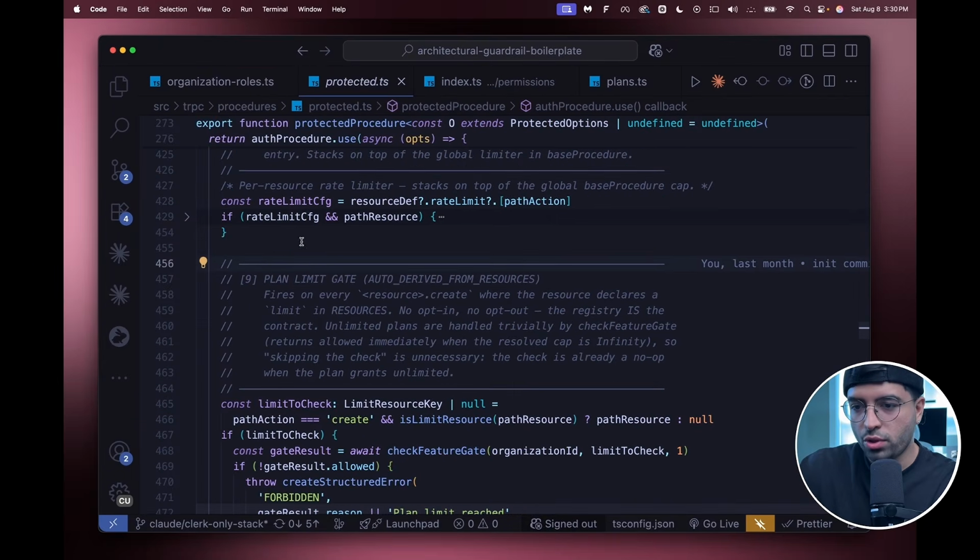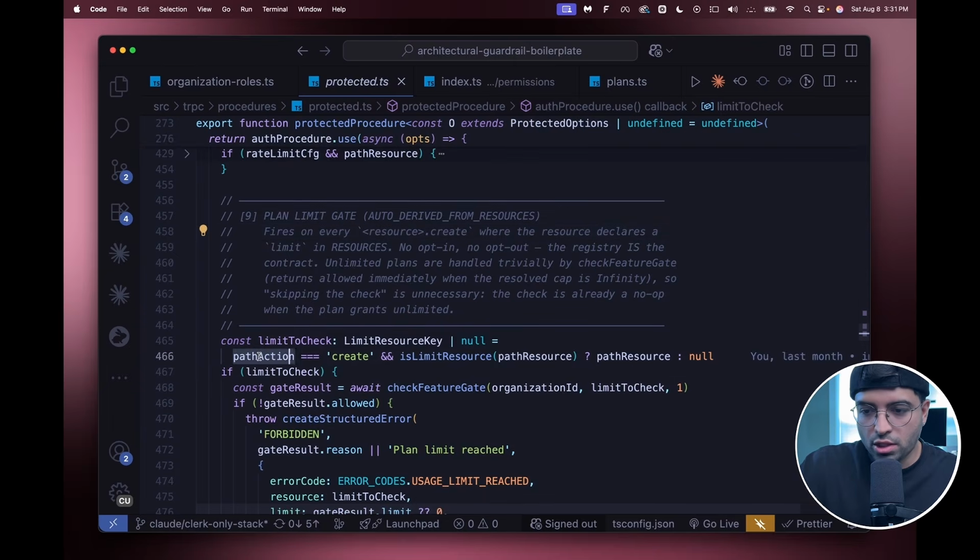And right here, I wanted to show you point number 9. This plan limit gate is auto-derived from resources. So if you remember, we built this awesome source of truth type architecture, right? We built a source of truth keyword called resources. And those resources have a data structure that can be destructured in any way.